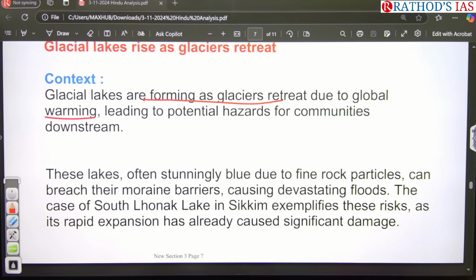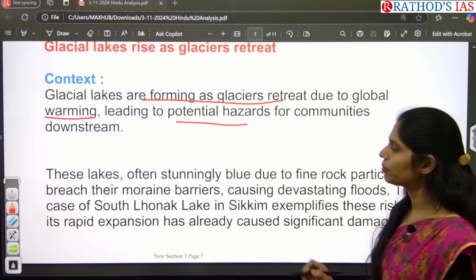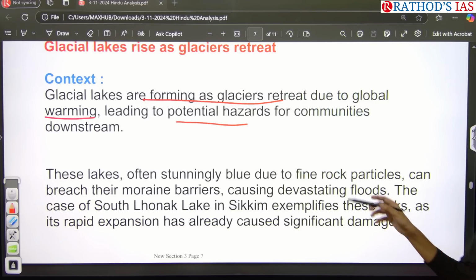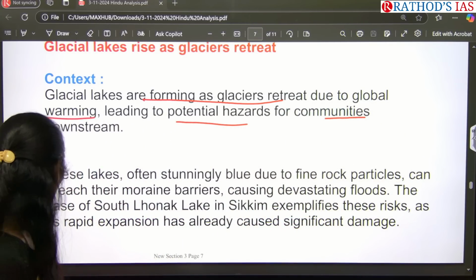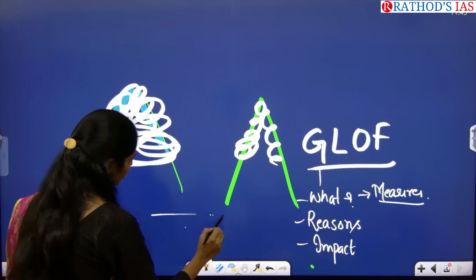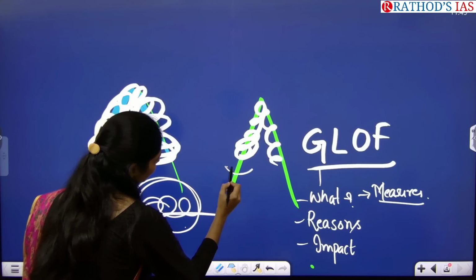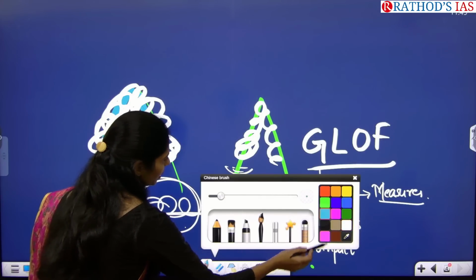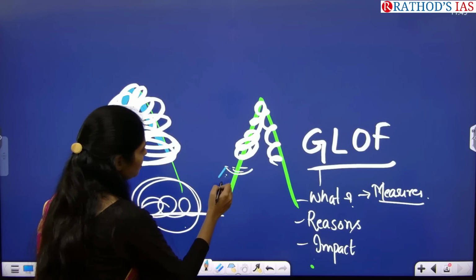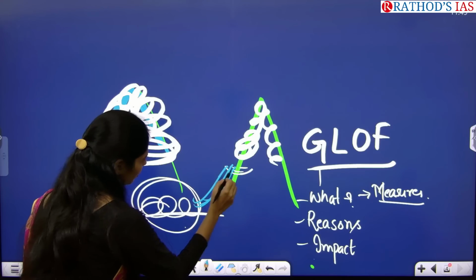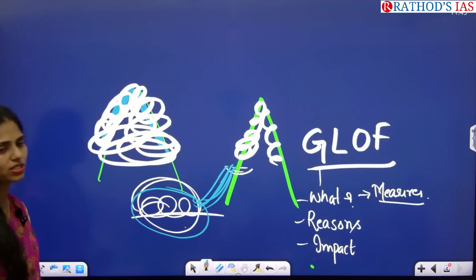Because of that, there is an increasing number of glacial lakes, so there is also increased potential hazard for the communities present downstream. If we have a glacier and human settlements nearby, for example here we have a lake, and suddenly the sediments guarding this lake burst, water will rush out of the lake and cause flooding in these settlements, right?